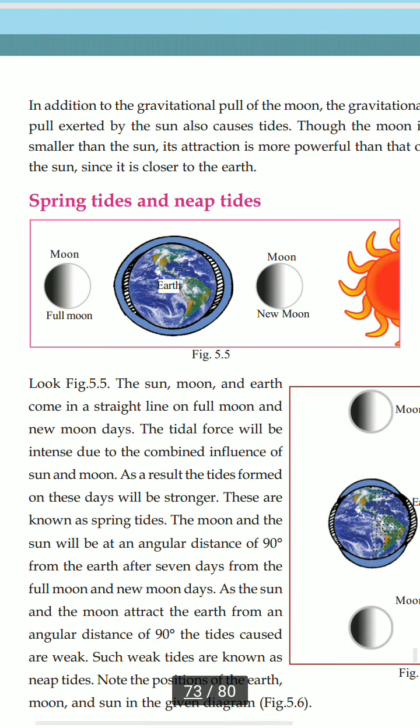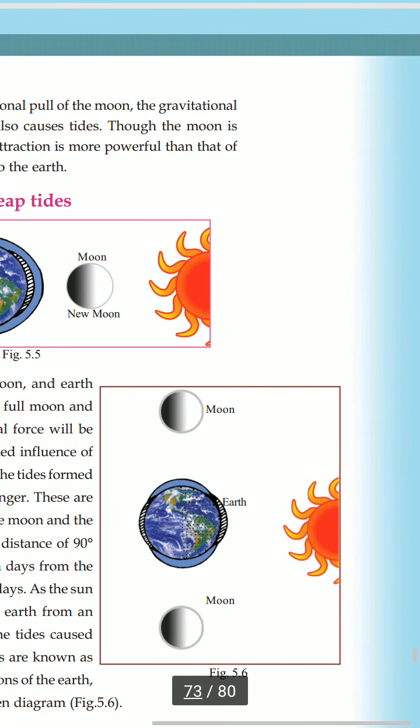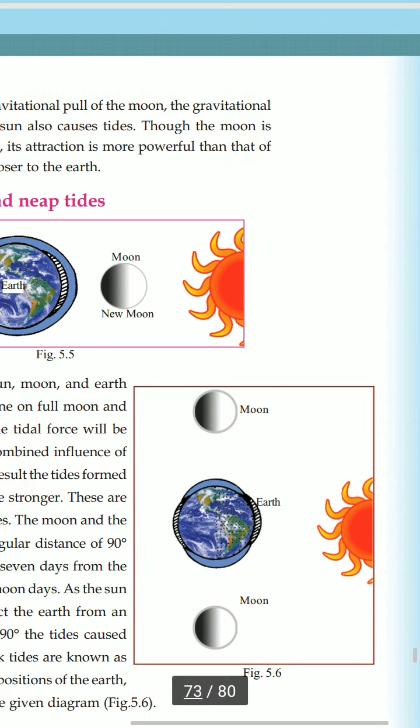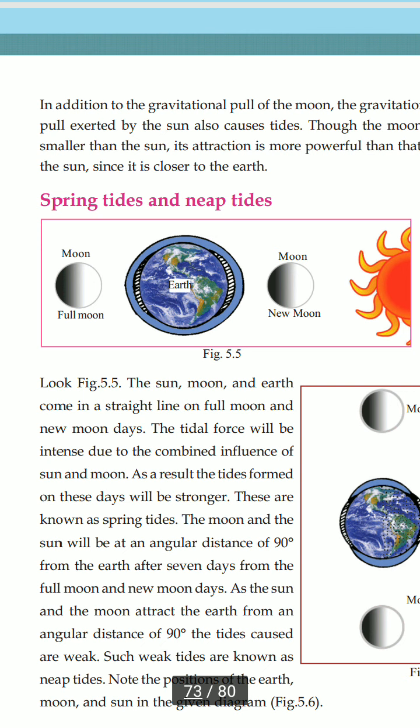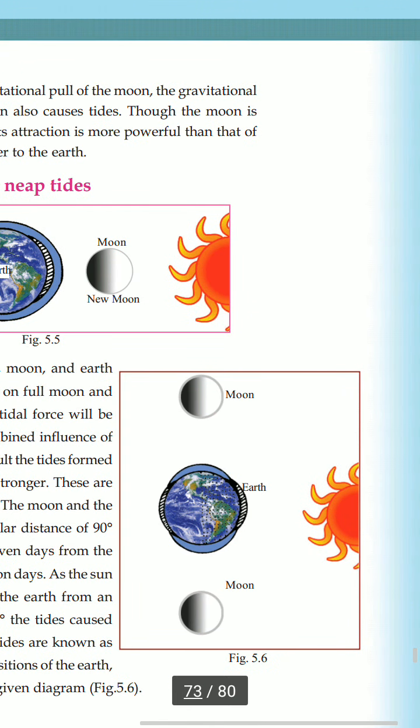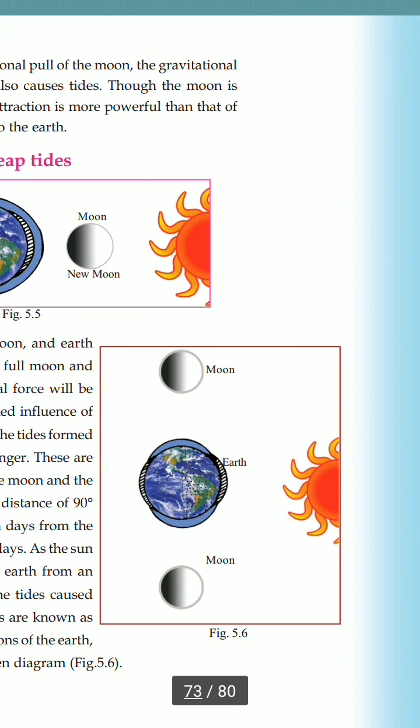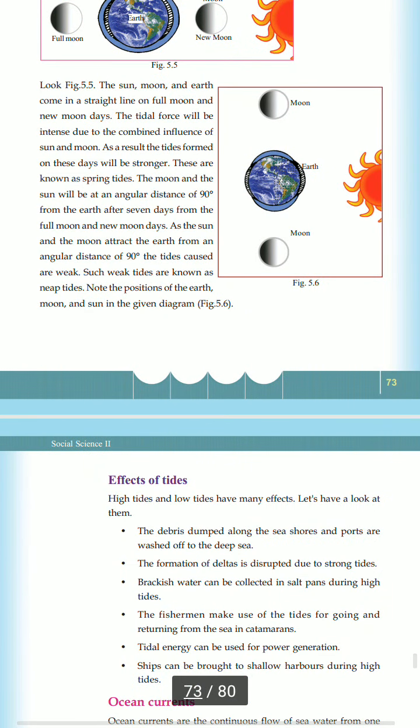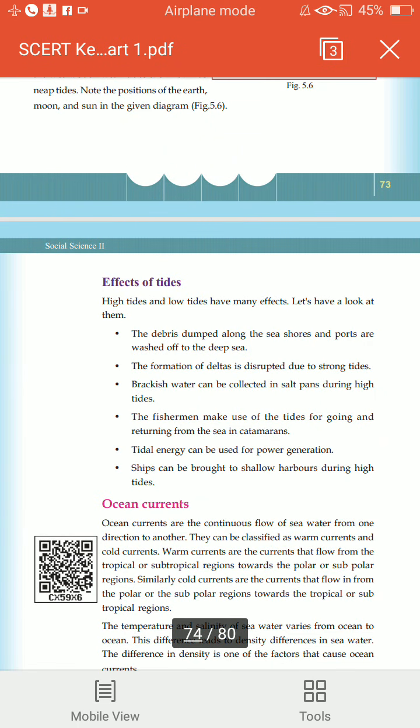Clear? When the moon, sun and earth are in a straight line, it is spring tide. When the moon, sun and earth are at 90 degrees, then it is neap tide. When it is straight, it is very strong, and when it is at 90 degrees, it is very weak. What are the effects of tides?